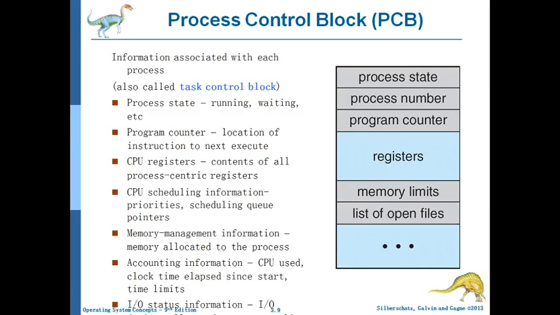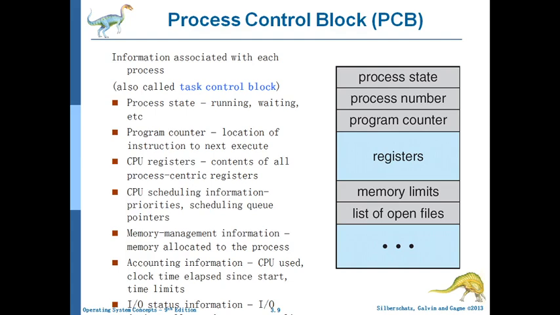Every process, whenever it is created, gets a process control block created by the operating system. It is also called a task control block. It has the following information: process state, describing which state the process is currently in, whether running, waiting, and so on. Program counter, the location of the next instruction to execute. CPU registers, which store the contents of all the registers the process is currently using.